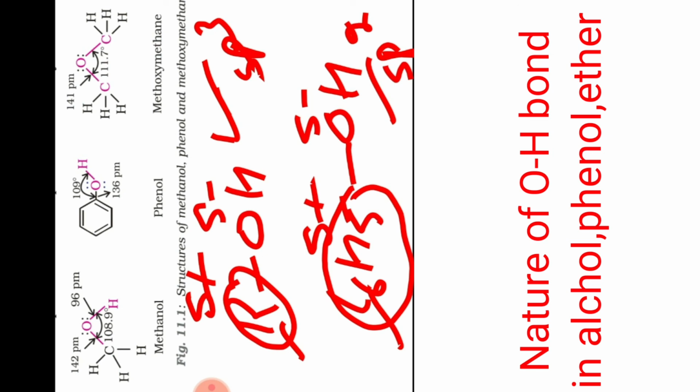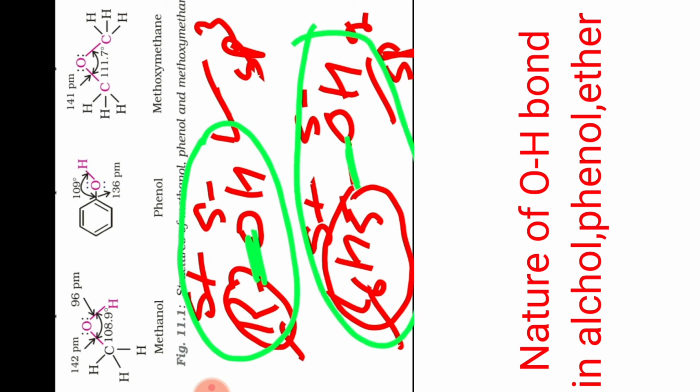So here release of the electron pair is very easy. But here release of the electron pair is difficult. That is why alcohol is more polar as compared to phenol.